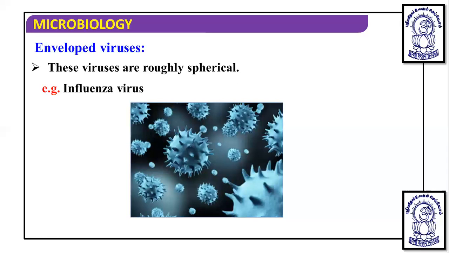Now, it is known that the envelope of these viruses is made up of carbohydrate, protein, and lipids.